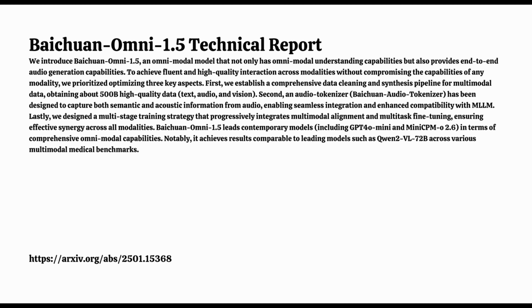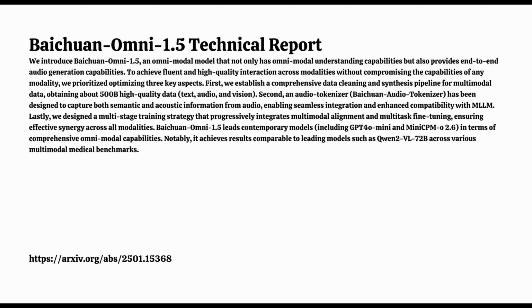I think the big idea that they're really working towards is this model being able to interact with the world using all of our senses. It's a pretty ambitious goal. Yeah. And what I found really interesting is that they've chosen to make this a fully open source project. Yeah, that's a significant decision, I think.